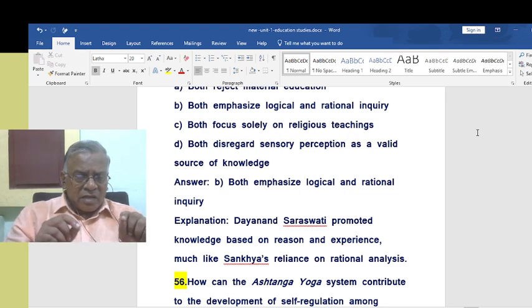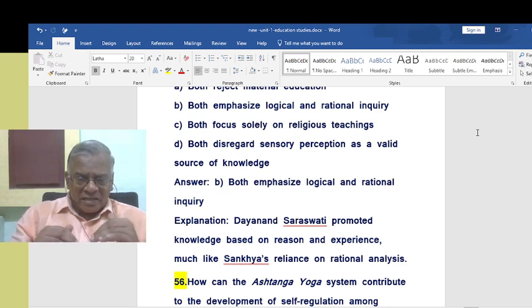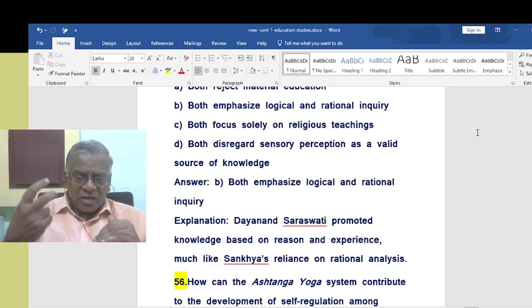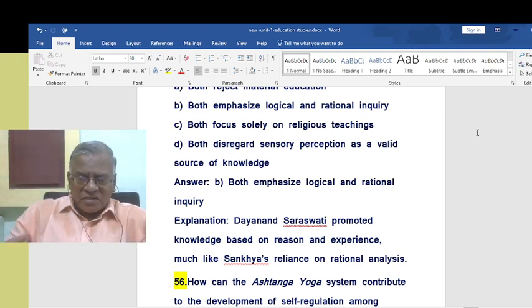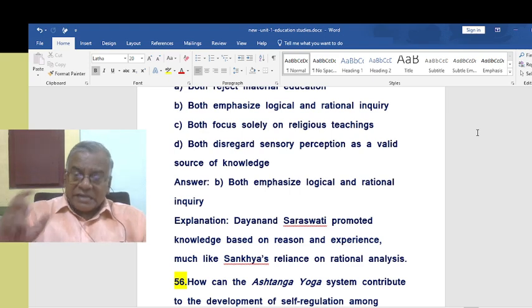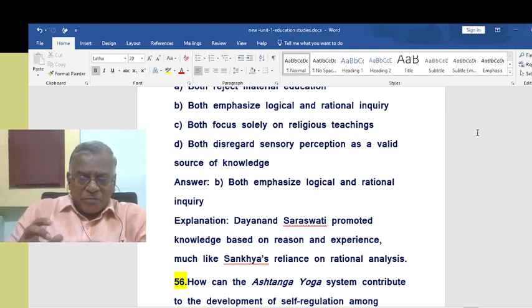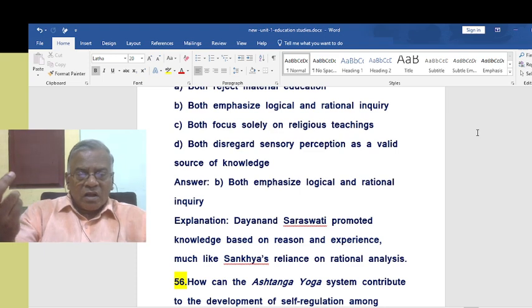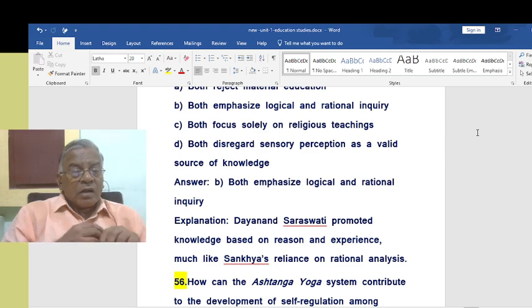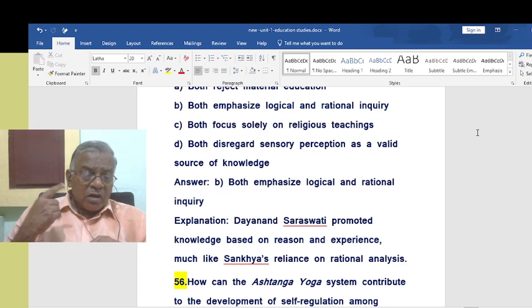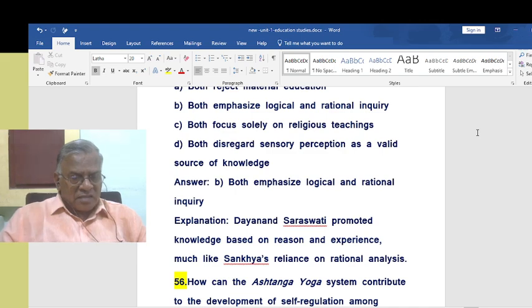In Sankhya philosophy, the Prakriti tries to understand Purusha, the full consciousness, whereas the Prakriti is tainted with worldly affairs and is sometimes stifled with ignorance, right? So going beyond one's ignorance, slowly becoming aware of that Purusha, that can be done only through rational analysis. So this is how we must relate. Dayananda Saraswati promoted knowledge based on reason and experience, much like Sankhya's reliance on rational analysis.